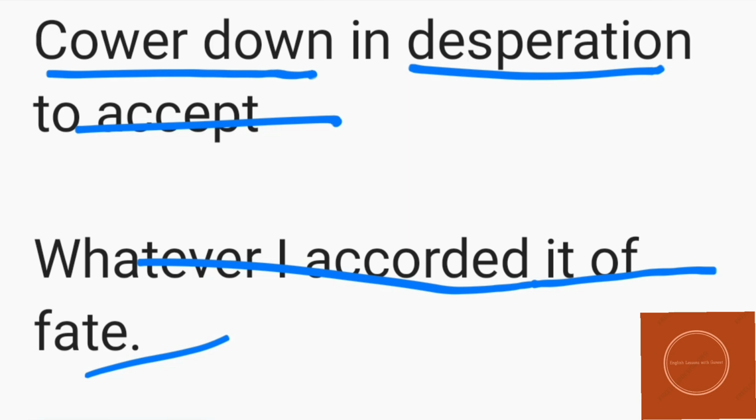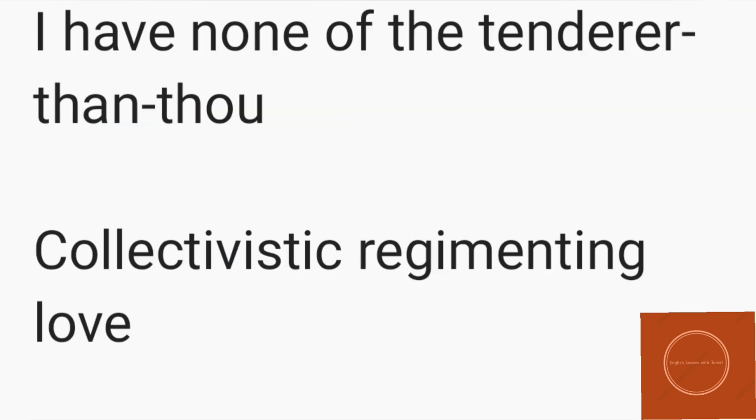He just tried all of his survival instincts, but now he leaves everything to the poet, that whatever he wants to do with me, whatever is in my faith, the owner can do with me. "I have none of the tenderer than thou." The meaning of thou is you.